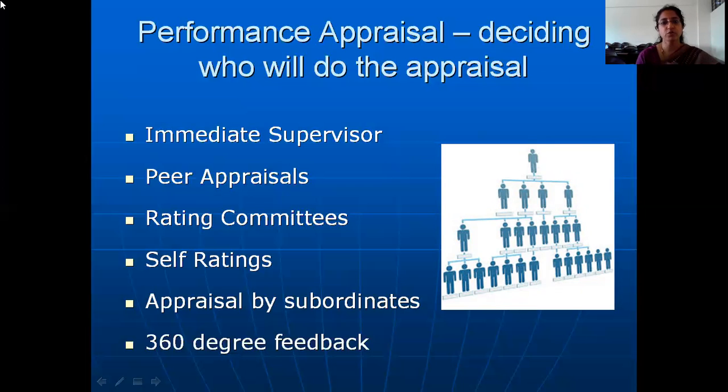Out of 10, how do you rate yourself in terms of being friendly with your team members? These kinds of self-rating surveys companies do take. Normally employees will rate themselves in a certain way. Along with self-ratings, the rating from the immediate supervisor or the rating committees can also take place.